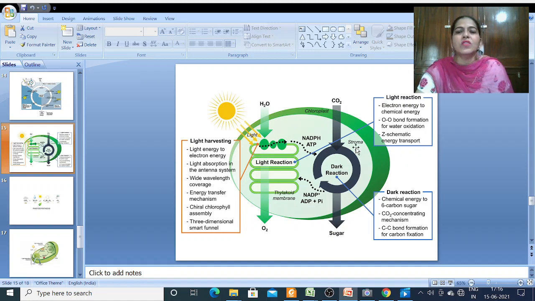Then the next reactions occur in the stroma, and they are called the dark reactions or light independent reactions. Chemical energy is then converted into 6-carbon sugar, that is glucose, and then fructose, and then you can form anything from that, sucrose, etc. It is a carbon concentrating and carbon fixation mechanism. Carbon-carbon bonds do the carbon fixation, and the rest of the cycle is for the recycling of RuBP.